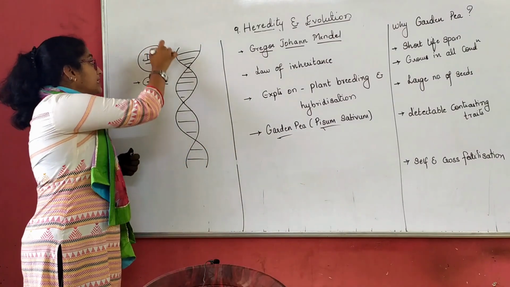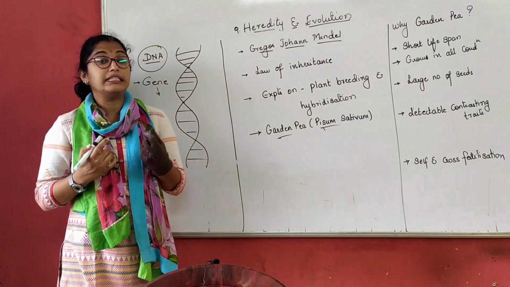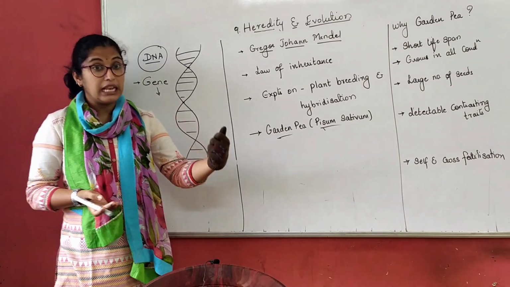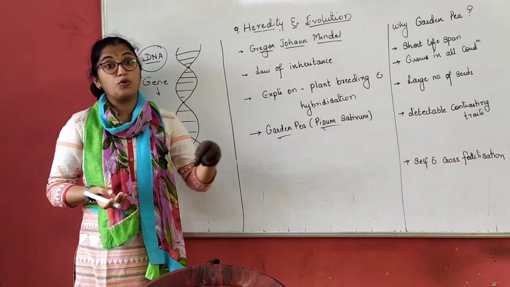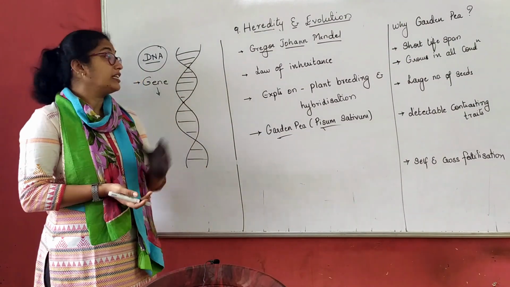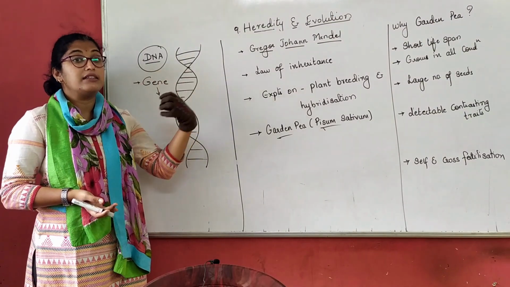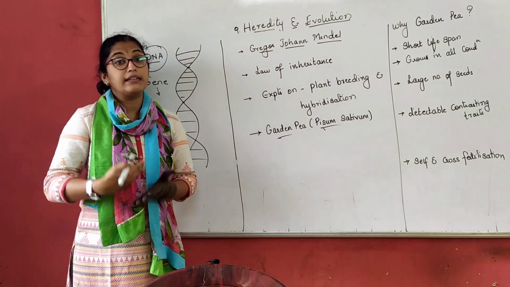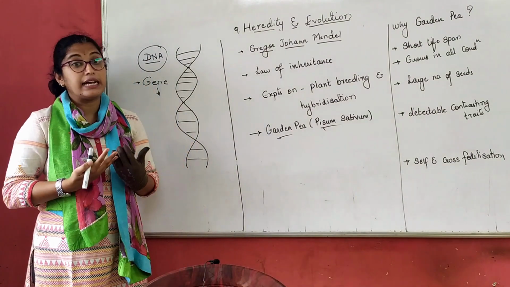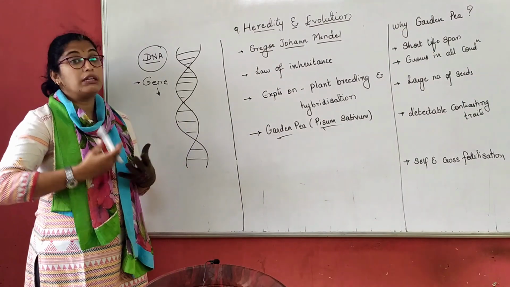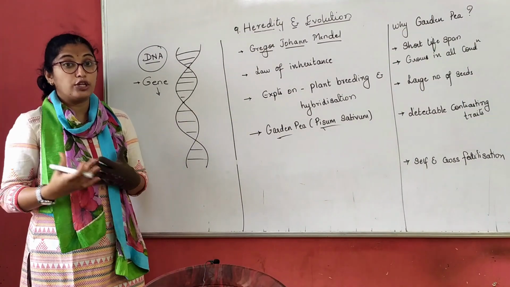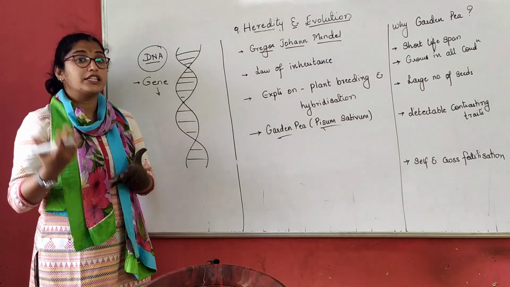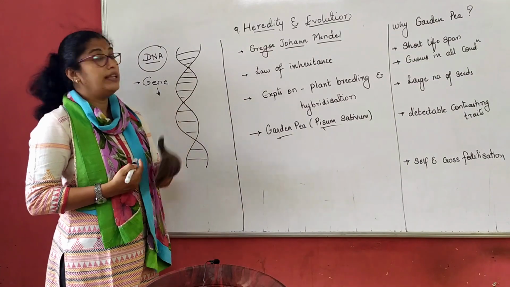We all should know that DNA, that is nothing but hereditary material, is present in the chromosome of a cell. We all have studied about the cell, what are the organelles or parts present inside the cell, right? So DNA, this hereditary material, is present in the chromosome of a cell. Now where is the chromosome present inside the cell? Chromosome is present inside the nucleus. The nucleus is the main component of the cell, which decides everything about the cell, or you can say it's the headquarters of the cell, right? So let us move further.